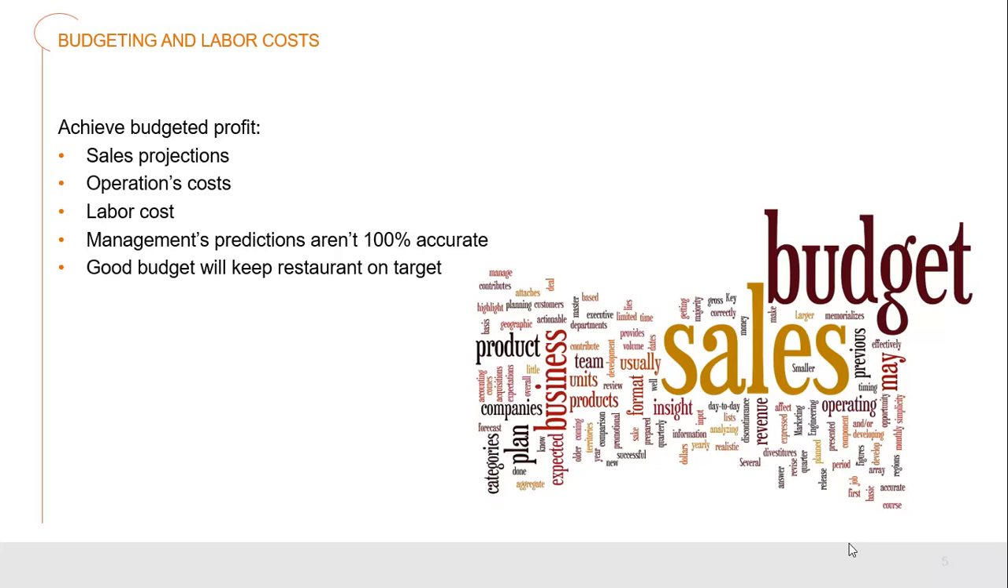Management's predictions are never going to be 100% accurate because that's almost impossible for most businesses. But a good budget will help us to stay on target. If that means that we need to make some cuts one month, or if we need to expand our labor on another month, then it helps us to know where we are and where we need to go.